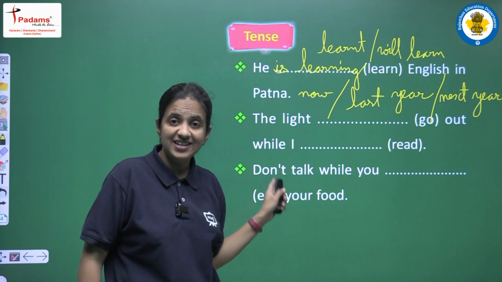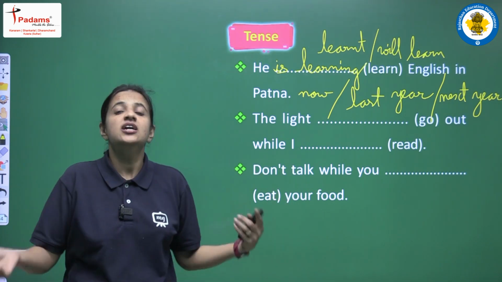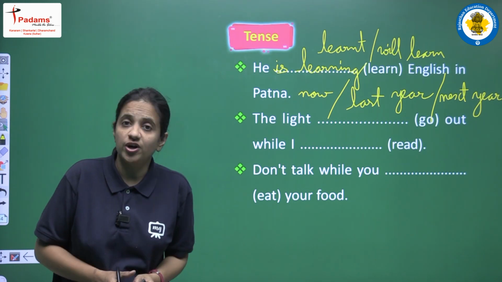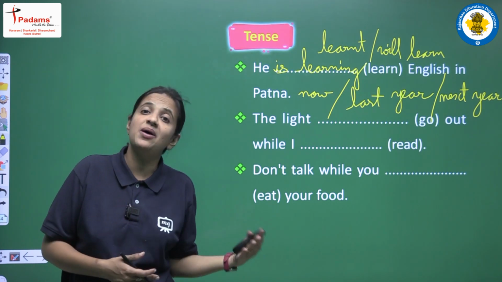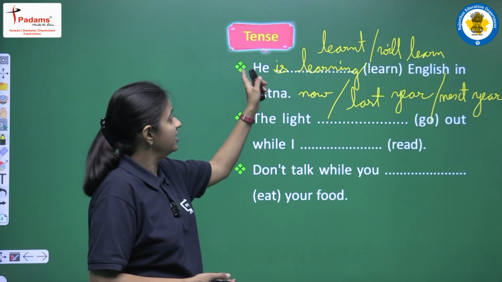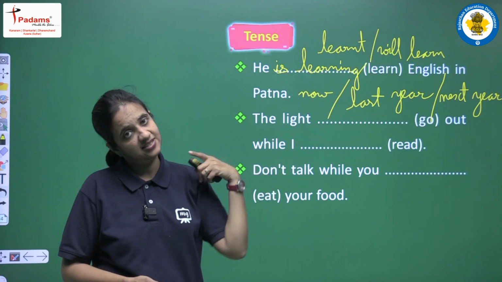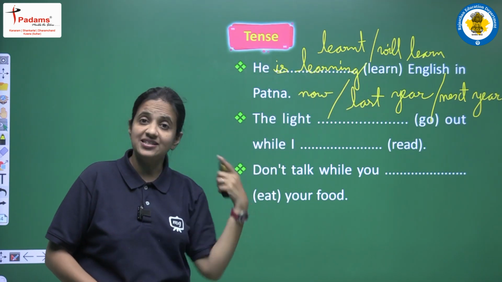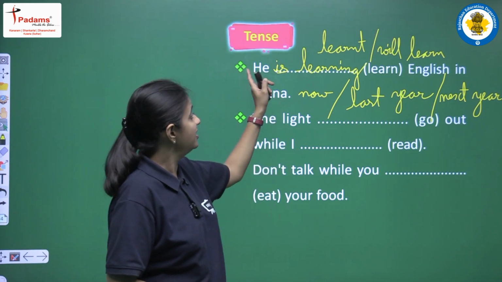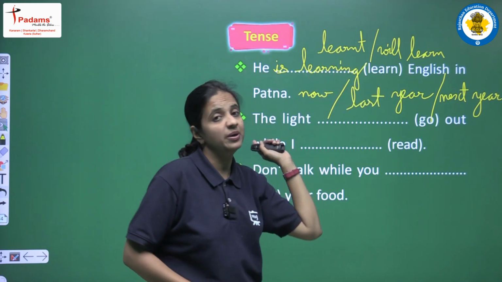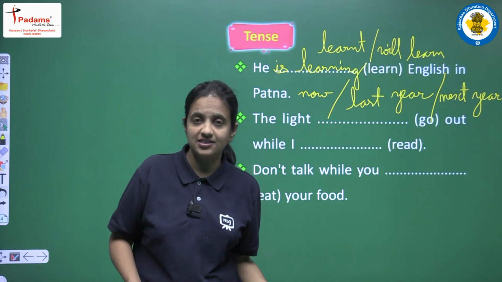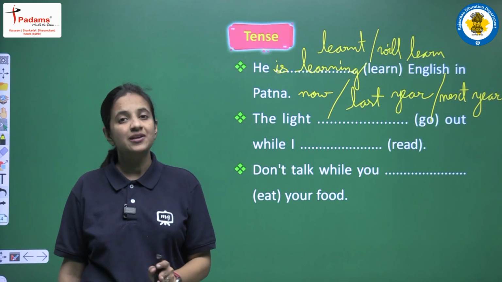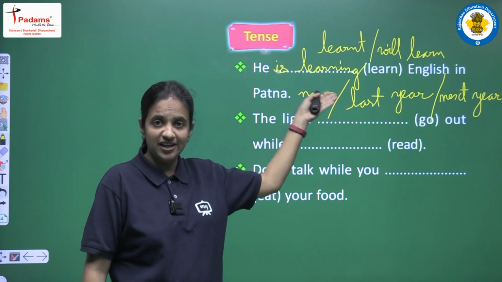But now in this sentence we have no such words, so here we have the liberty to make this sentence of our choice, of any tense: past, present and future. So if we write he is learning English in Patna, it's the correct answer. If we write he learned English in Patna, it's the correct answer. And if we write he will learn English in Patna, then also it's a correct answer. Then also it's a correct structure of a sentence. Okay, so now I hope all these things are clear to you all.